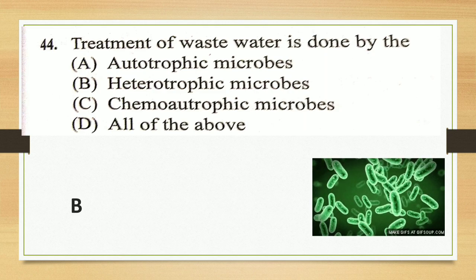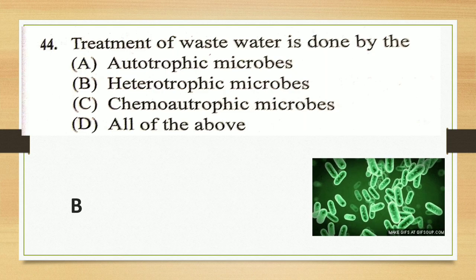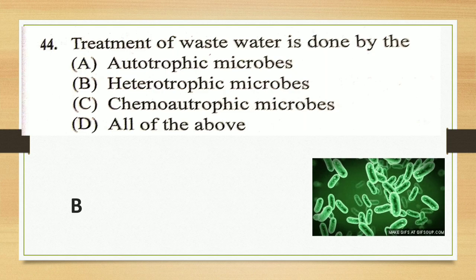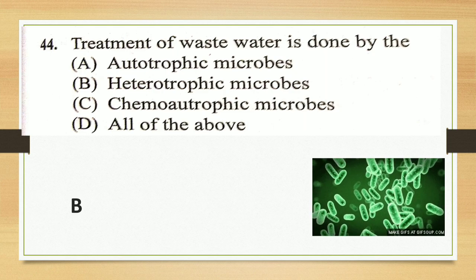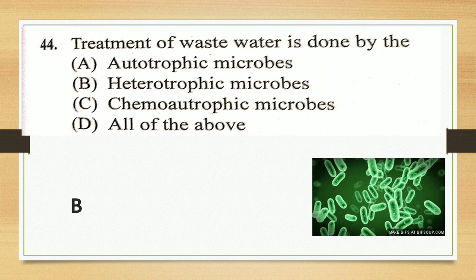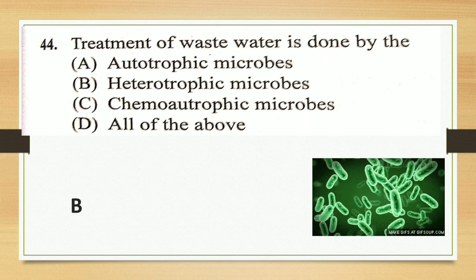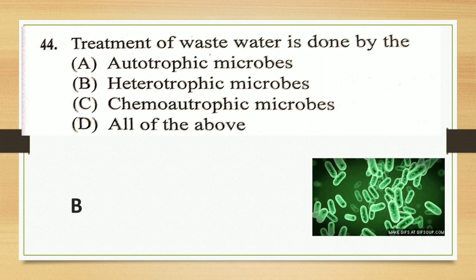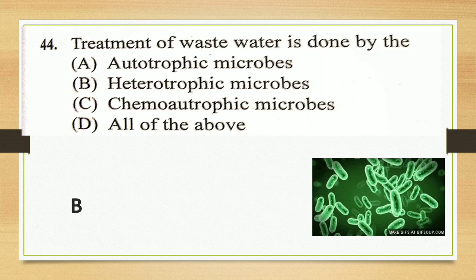Chemotrophs are the bacteria which get energy from oxidizing inorganic compounds. So all these are not involved here, only heterotrophs, in which aerobic as well as anaerobic bacteria are involved. So the answer is B, heterotrophic bacteria, which involves aerobic as well as anaerobic.